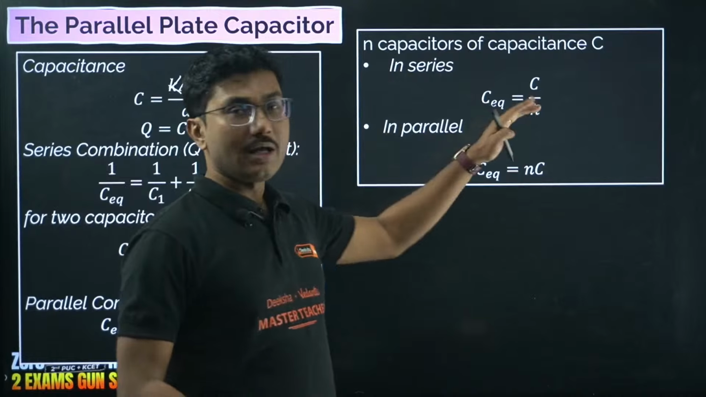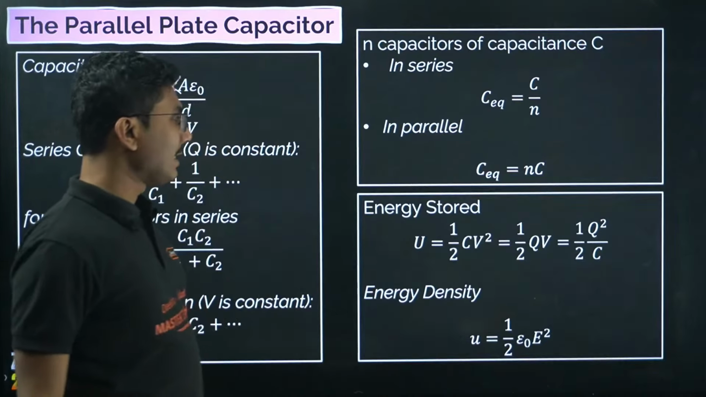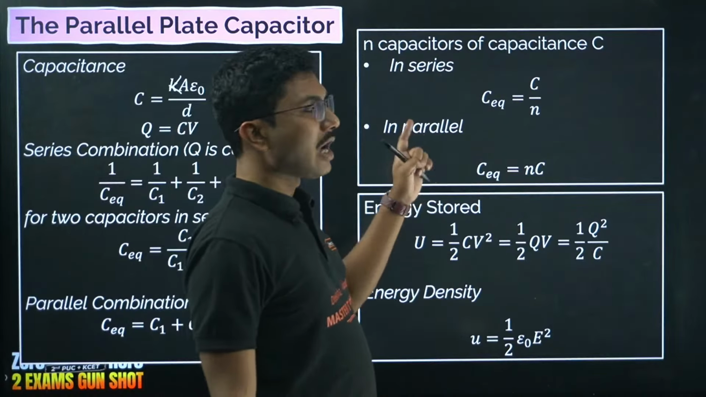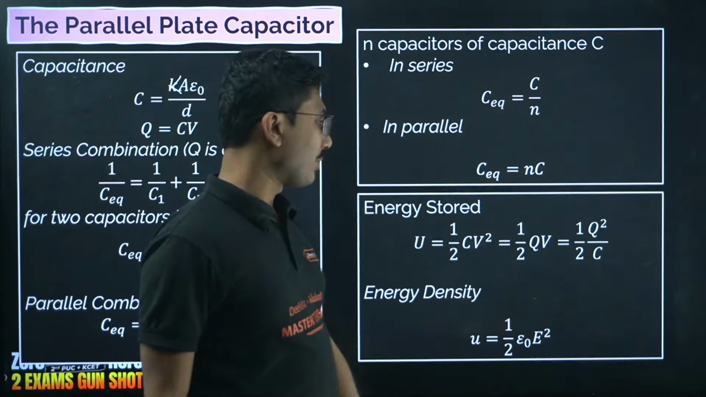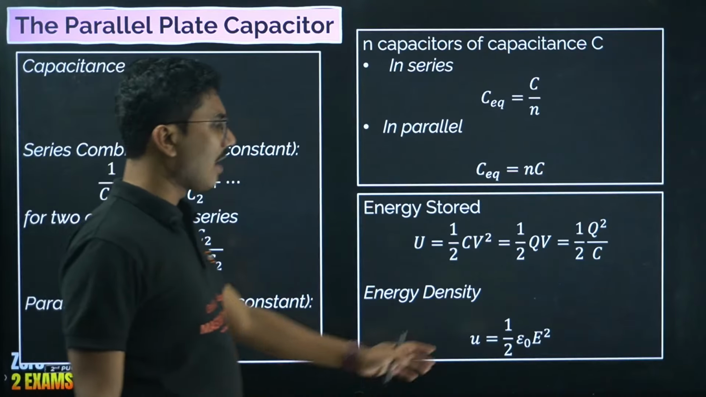These are all handy for your KCET exam. Energy stored is half CV square, half Q into V, half Q square by C. Energy density is half epsilon naught E square.